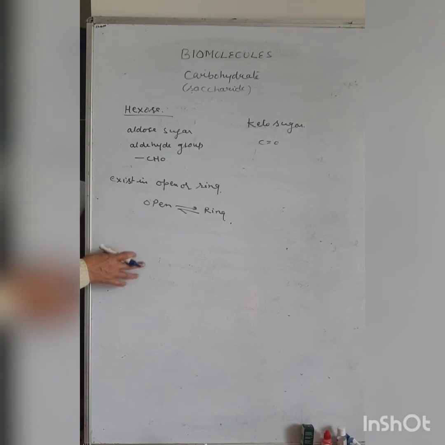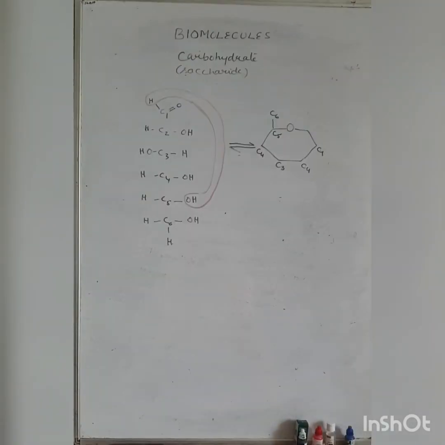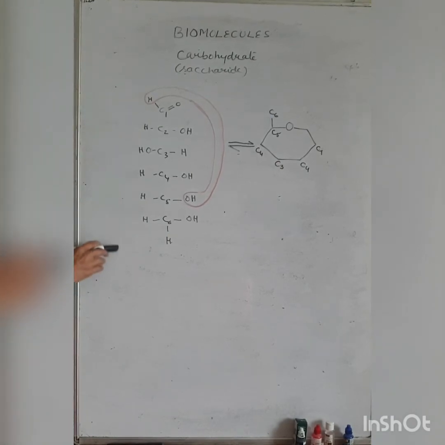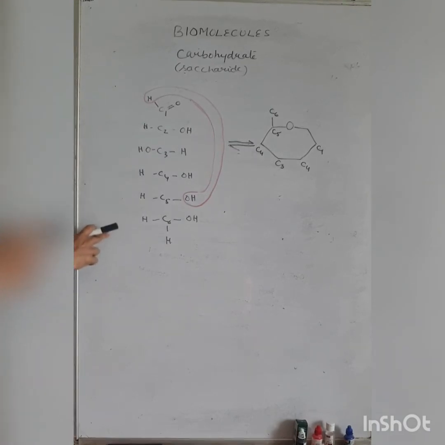So we discuss the structural formula of the 6 carbon sugars, glucose and galactose. This is the structure of hexose sugar, a polyhydroxyl compound.